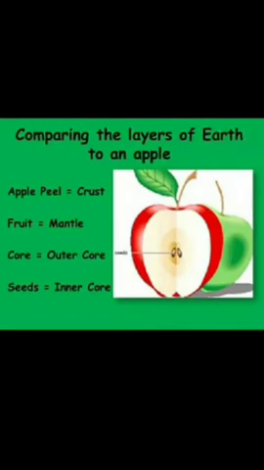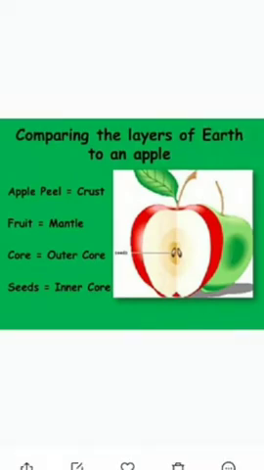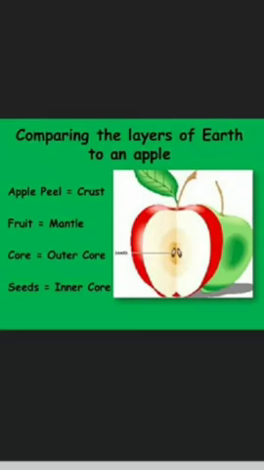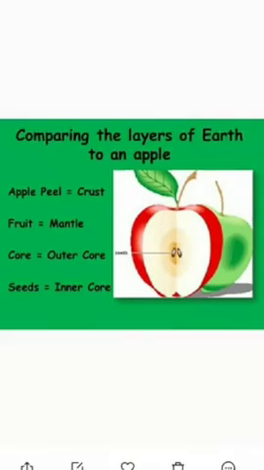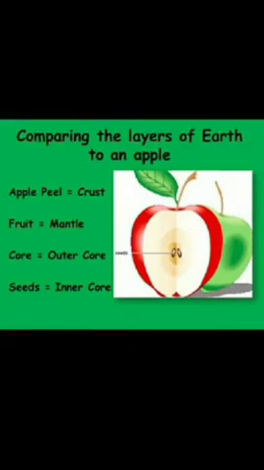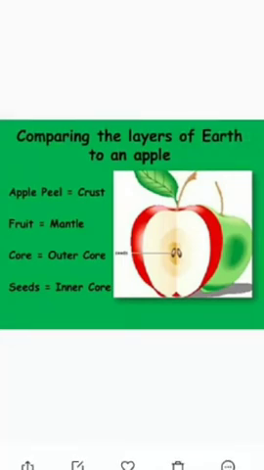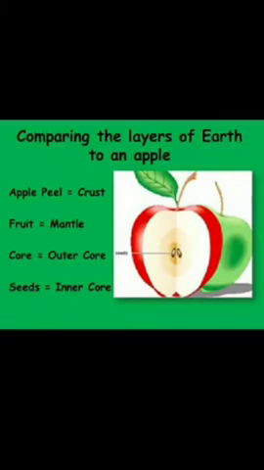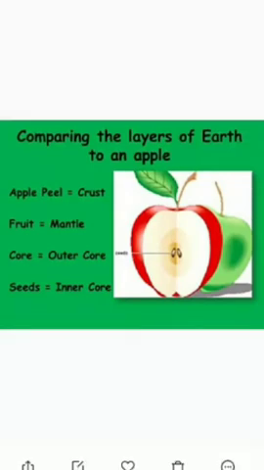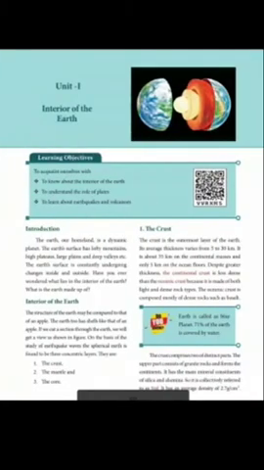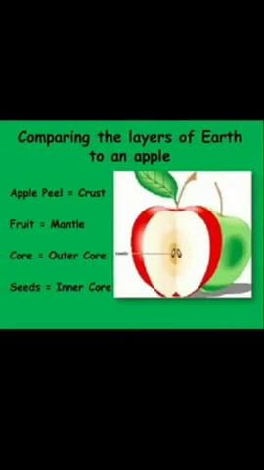And then the cover-like structure covering the seeds, we call it the outer core, and as the apple has seeds inside, the earth has the inner core. Are you clear, children? Very good. Now how do we compare the apple? So the earth has the layers called crust, mantle, outer core, inner core.